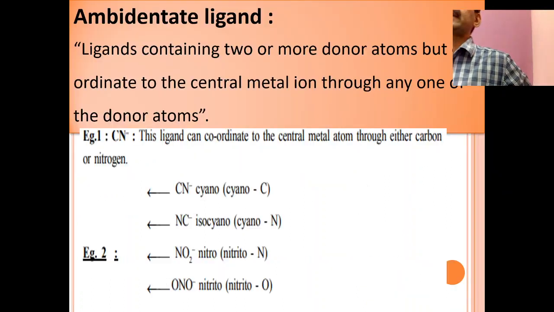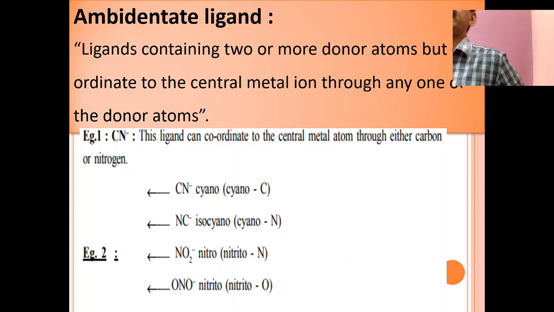How to write the structure of EDTA. And the last one is ambidentate ligands. Ligands which can act as a monodentate as well as a bidentate are called what? Ambidentate. It is a double act. In one instance it is a monodentate, and in another it is a bidentate. What is the reason? Two donor atoms are present, but at the same time it cannot coordinate to the metal ion through both. That is why it is called ambidentate.